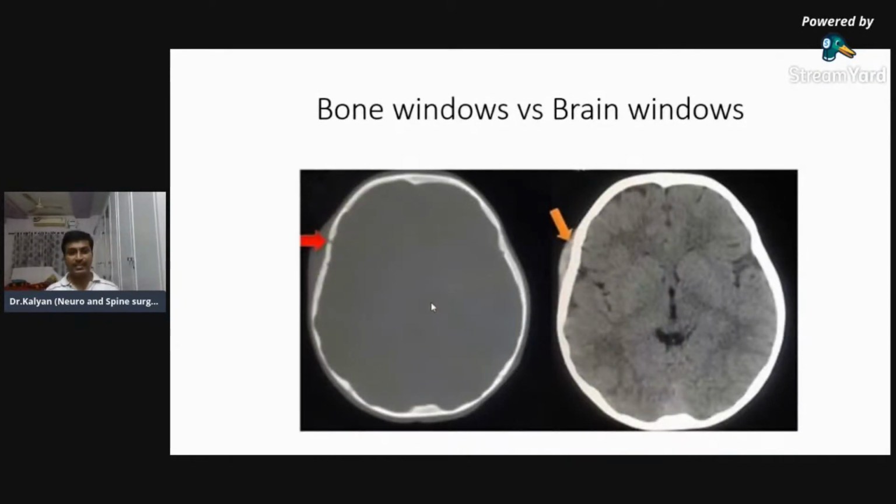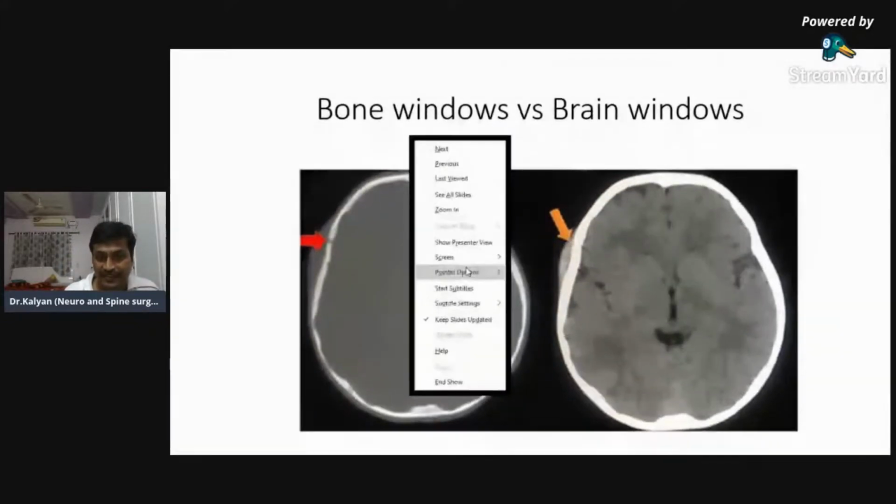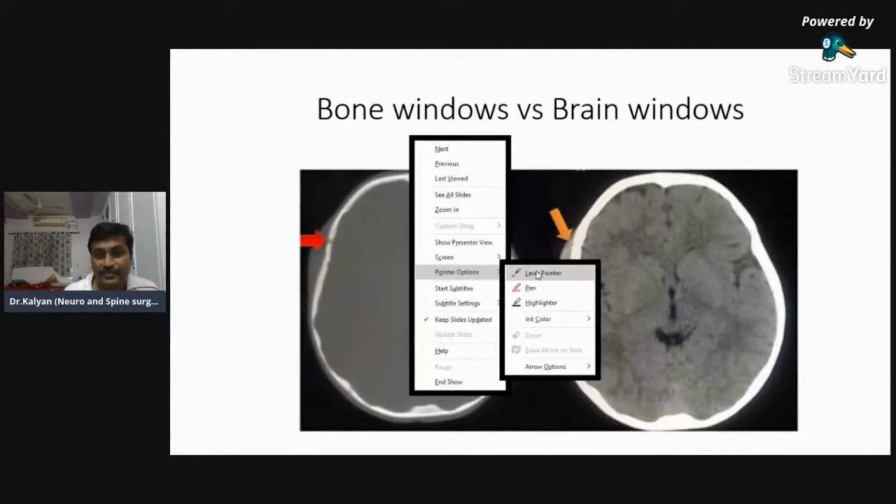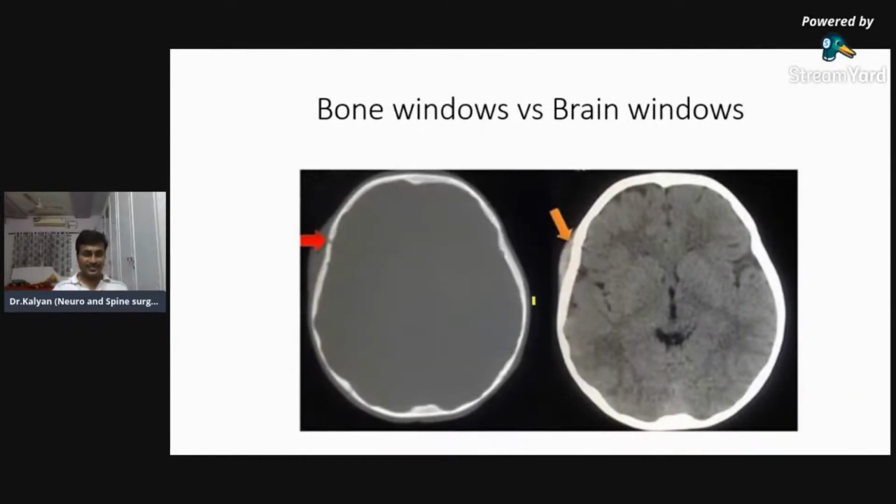Next one. Whenever you get a scan, there are two types of windows given in this scan. One is known as the bone window, and the other one is known as the brain window. So what is the difference between the bone window and the brain window? Fine. Can you identify, both these are CT brains, but there's a difference. In this one, the entire brain is seen just as a gray material.